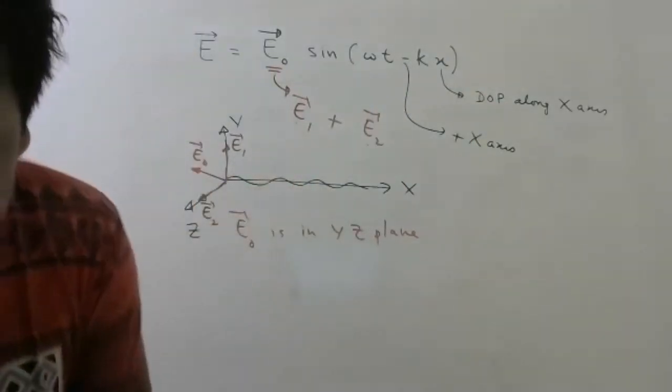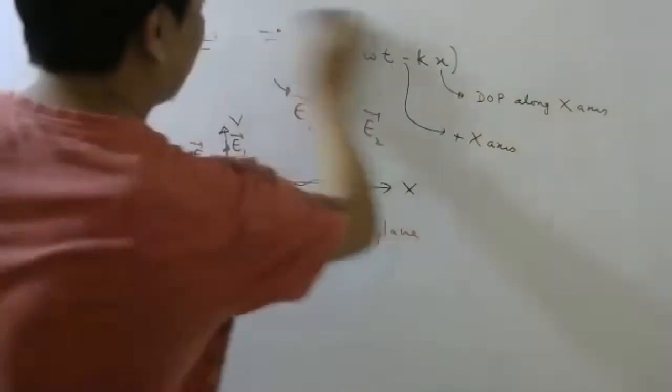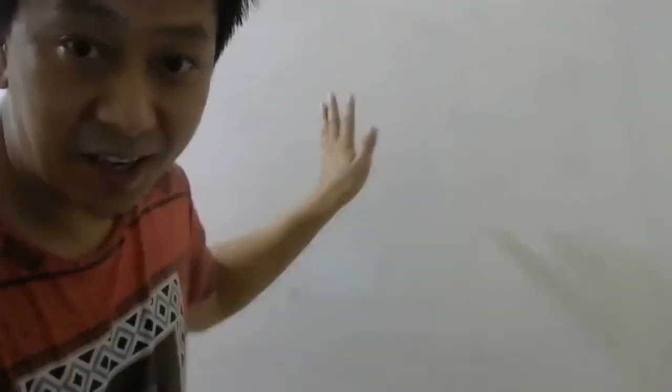So keep a note of that, because the last point I want to talk about is something very interesting. I will be discussing that in one of the questions. So don't worry, let's start our numerical MCQs.